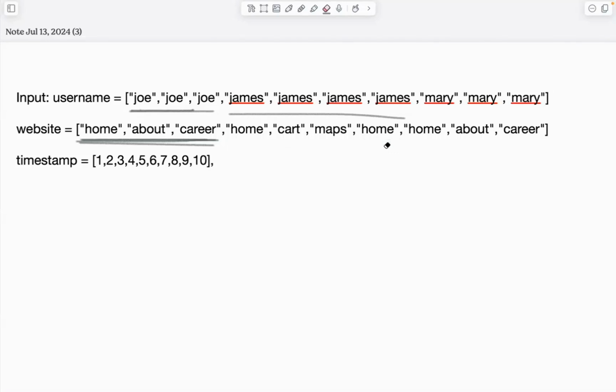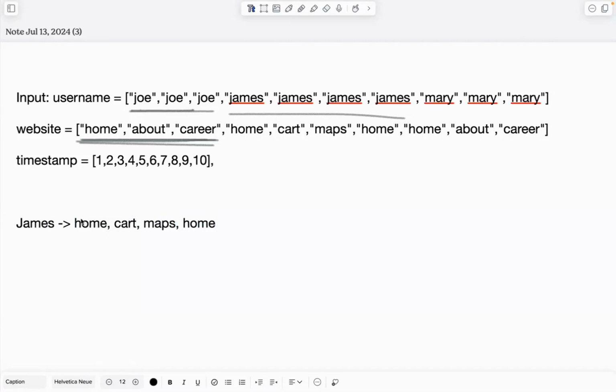So for example, first we use a hash map. The key is the username. So we know Joe visited home, cart, and maps, and home. This 4-website list will be stored in an array, because we don't know how many websites each user will have. We cannot predict that. The only thing we can do is store them in an array or linked list.